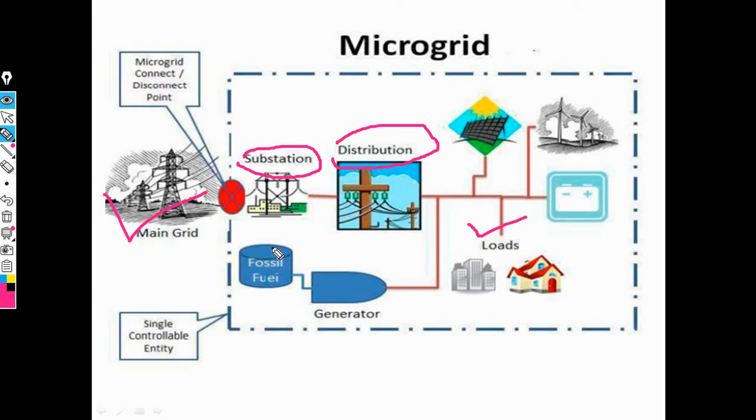This is the generation side. Now this is the microgrid connect or disconnect point, and this is the single controllable entity. Now this is the total control system. The microgrid totally depends on generation, transmission and distribution.